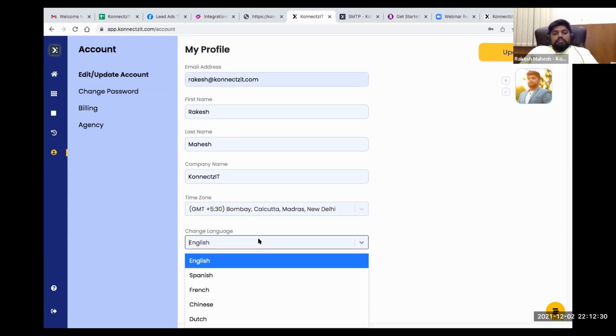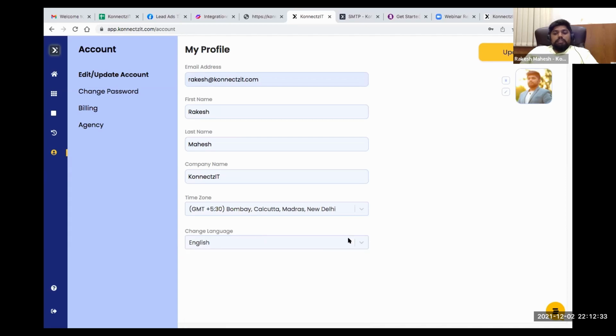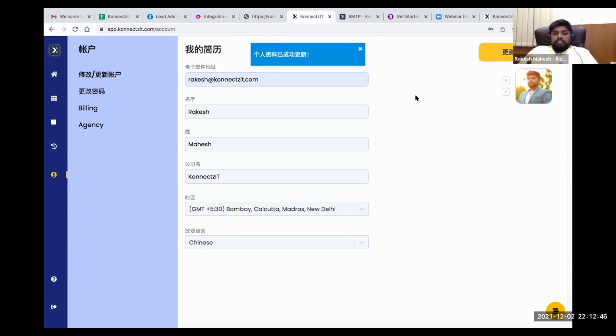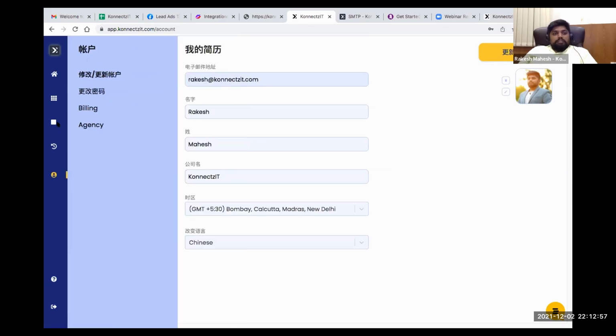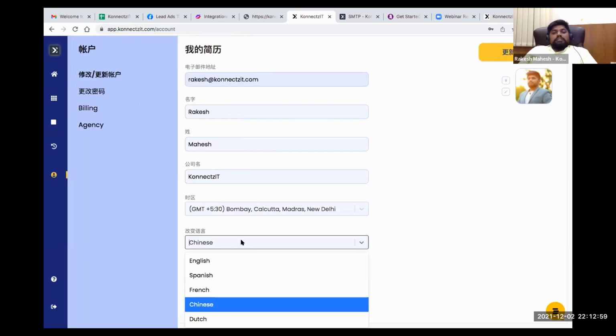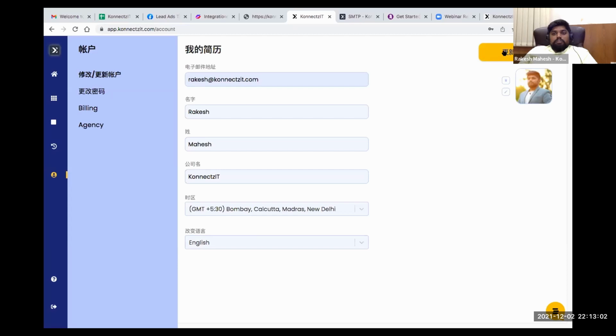And the one good thing about Connexity is that it supports multiple languages. Here you can select a language and use the app inside in your favorite language. Even if the language is not present here, please let us know. We are happy to add your language here. As you can see, you can start using the app inside using a different language journey. If your language is not present, just let us know, and we'll be able to add that language as well.